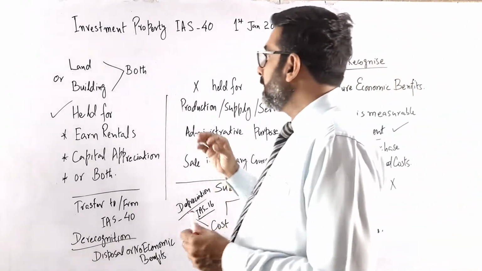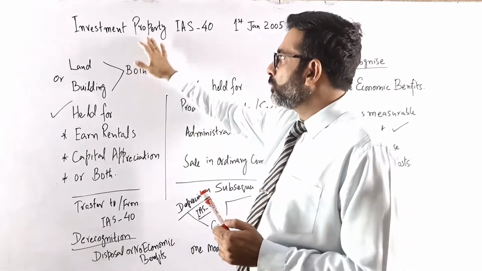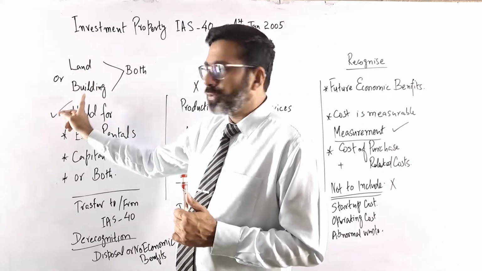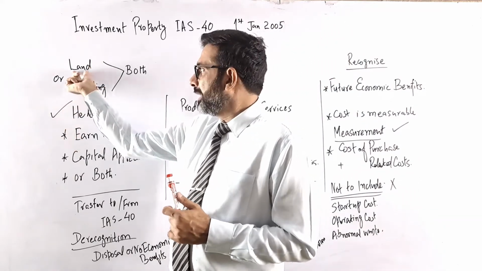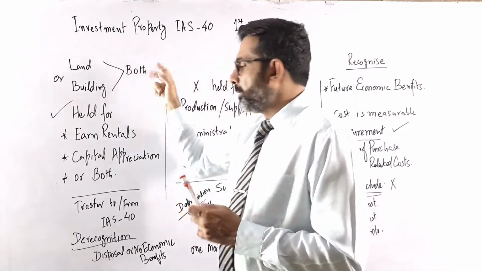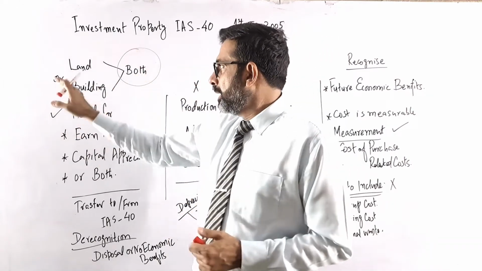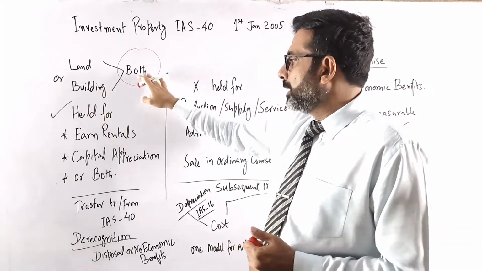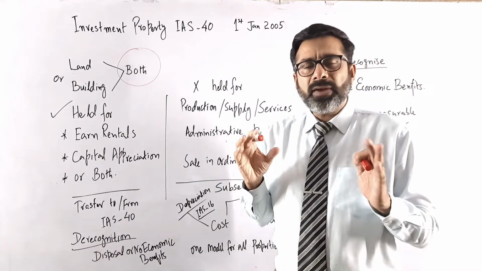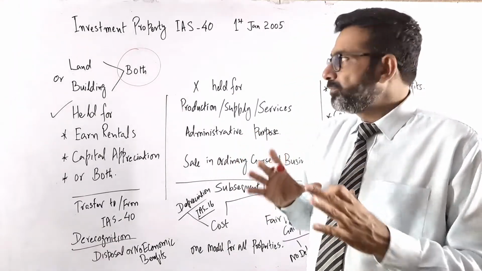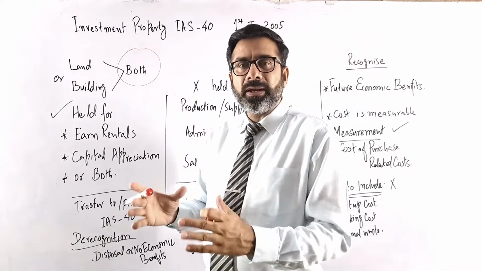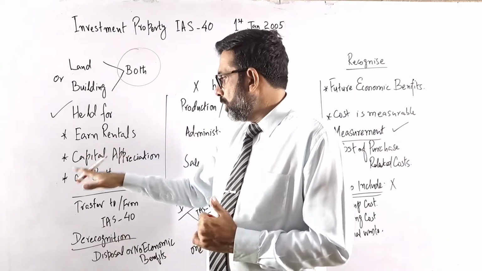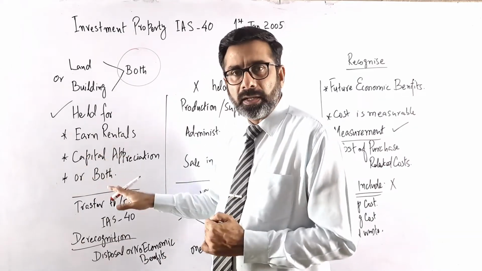Now, as it is known by its name, it is related to property, and in property we include land and also buildings. So it may be land, or it may be a building, or it can be both. Now we have to understand the purpose: why is the land held? For earning rentals, or for capital appreciation, or for both.